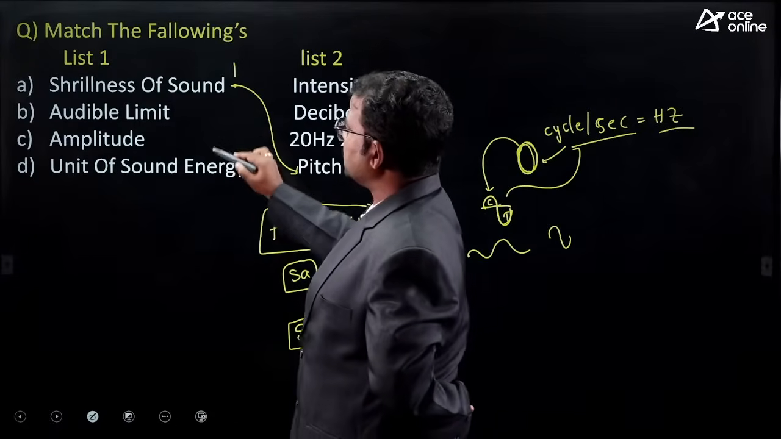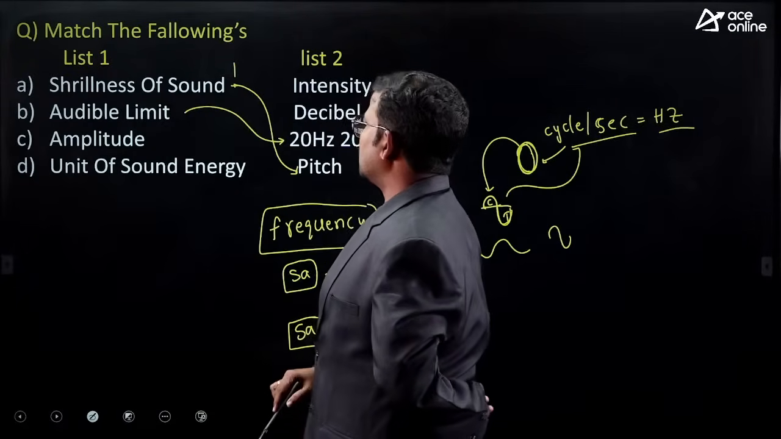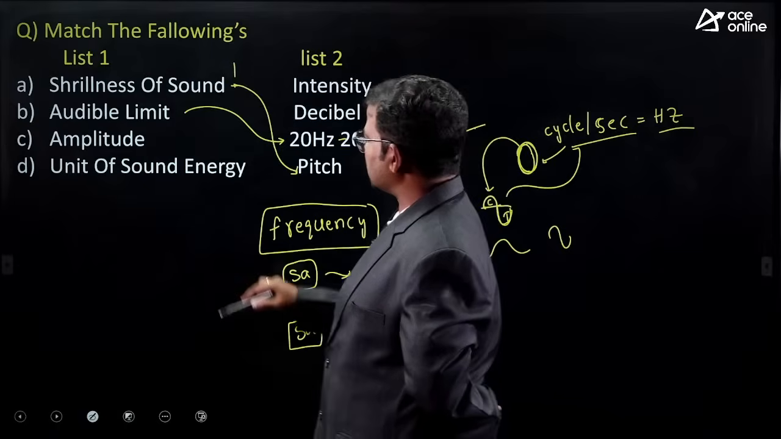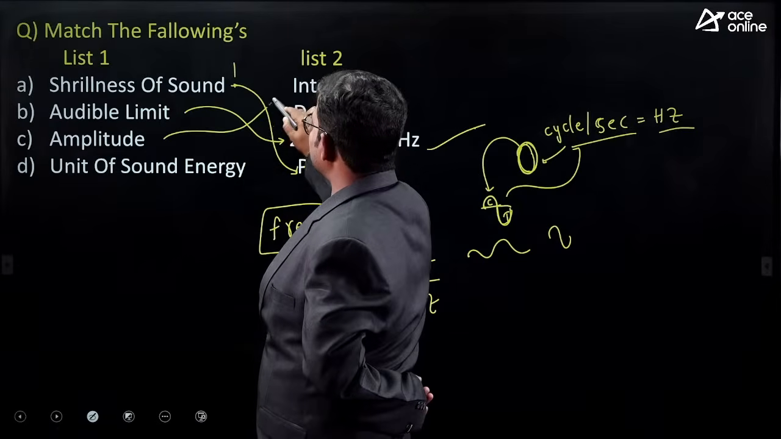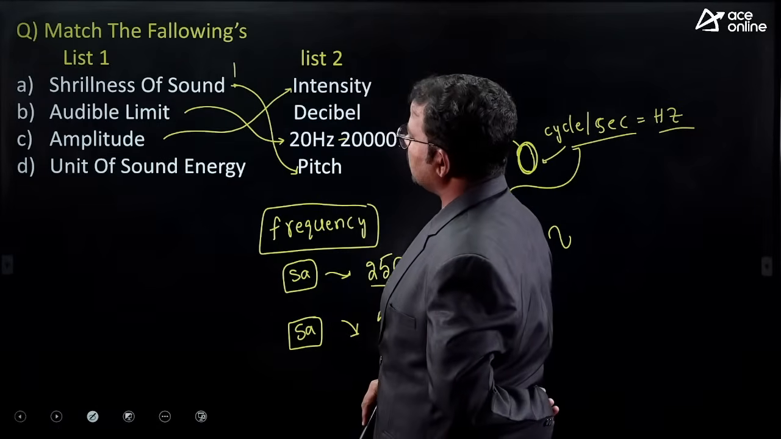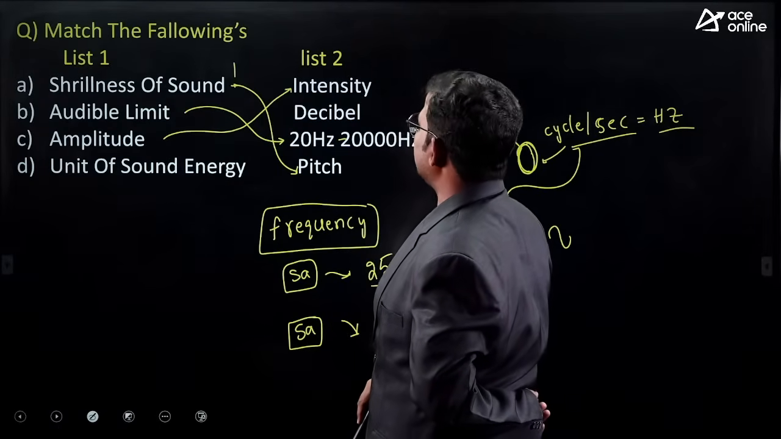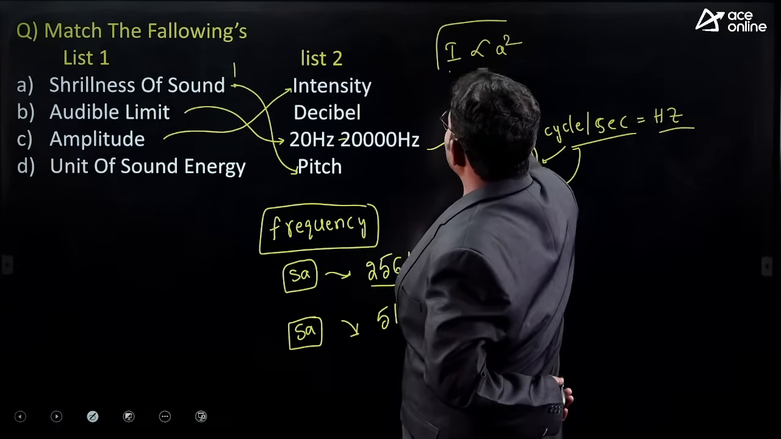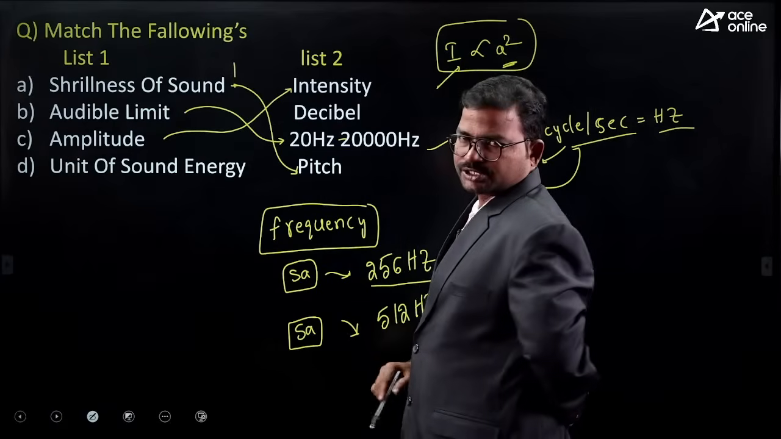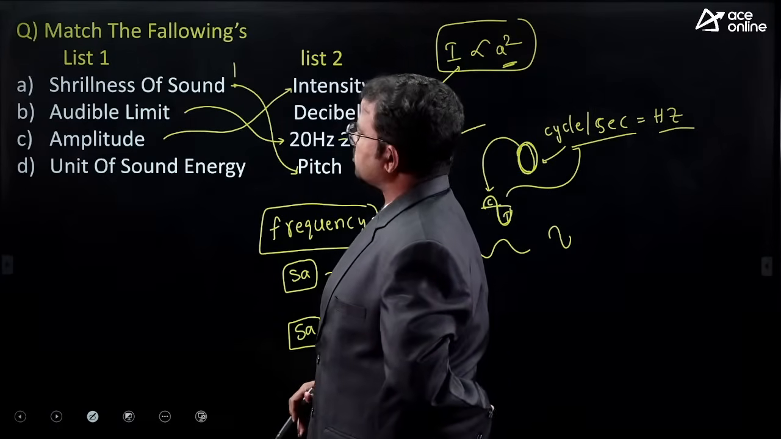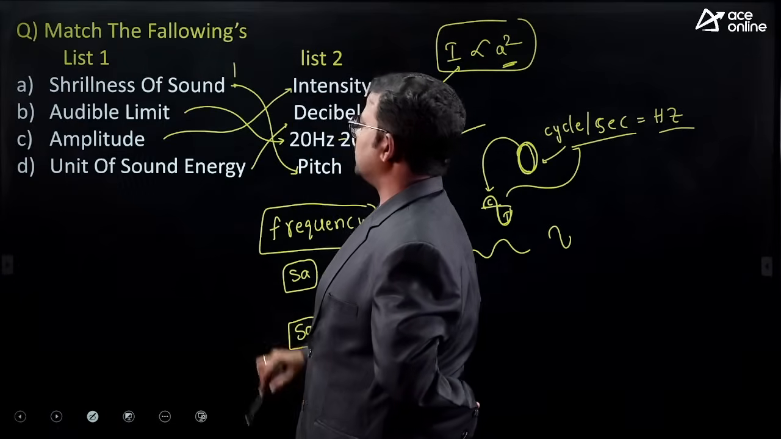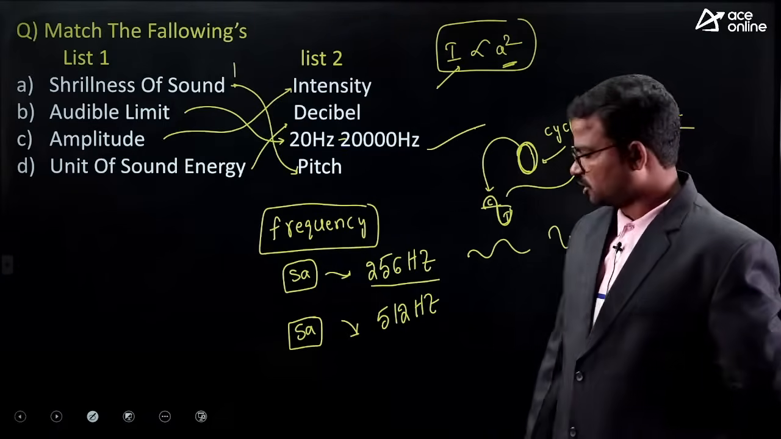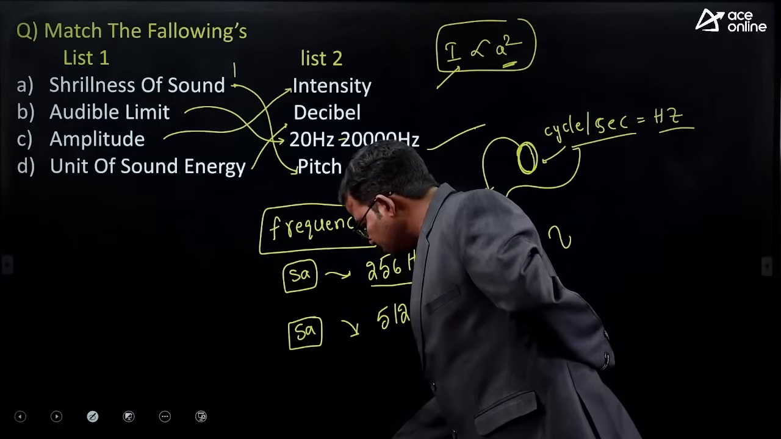Next, audible limit. What is the audible limit of human beings? 20 hertz to 20,000 hertz. Next, amplitude. Amplitude majorly depends on which factor? Intensity. Intensity I is directly proportional to A square. Actually, intensity of sound majorly depends on amplitude. That is the concept here. Next, units of sound. What is the unit of sound? Nothing but decibel. This type of question was also raised previously in your examination.